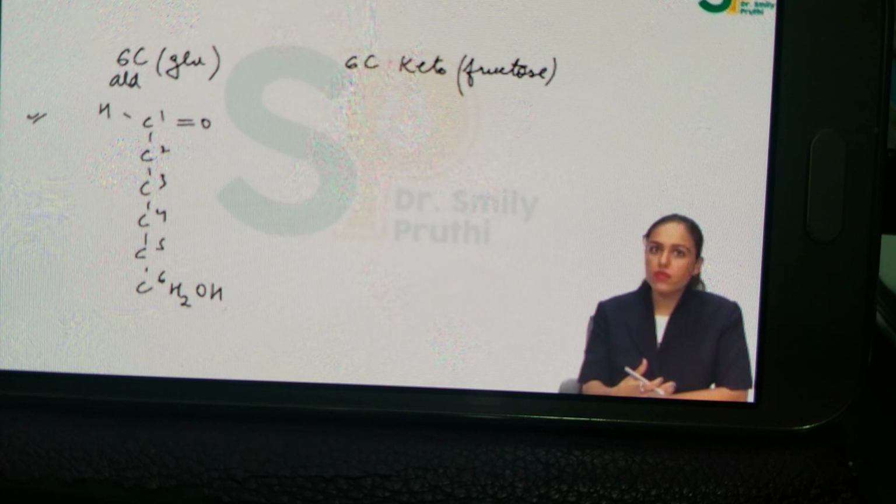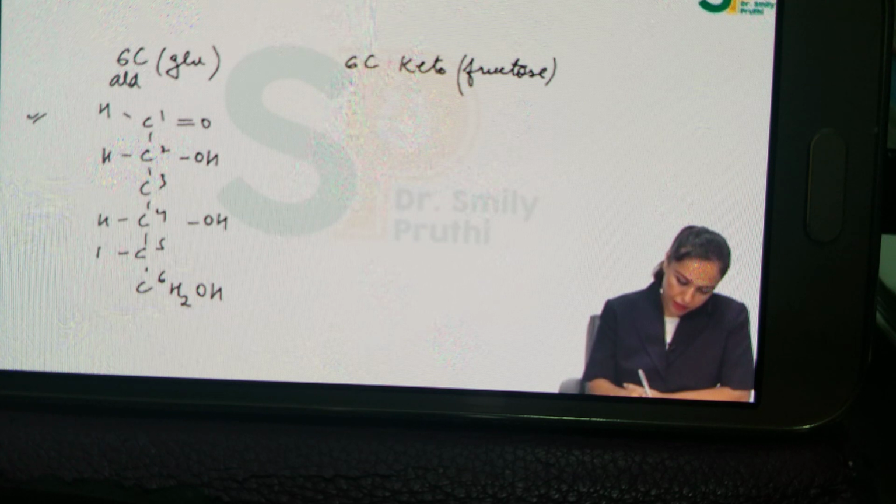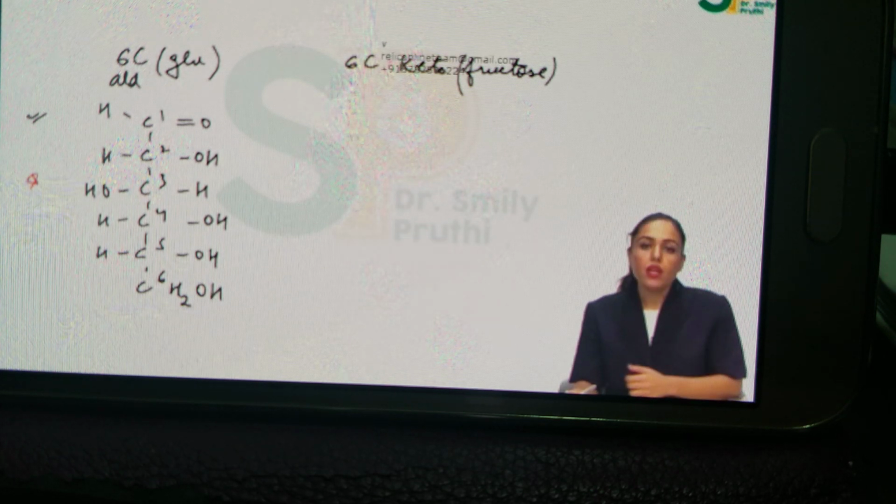Now on all the remaining carbons, we will make H on the left hand side, OH on the right hand side. So here like this, like this, like this. But at C3 you have to learn that it is H on the right hand side, OH on the left hand side. This is the structure of glucose, right? Now let's make the structure of fructose also.